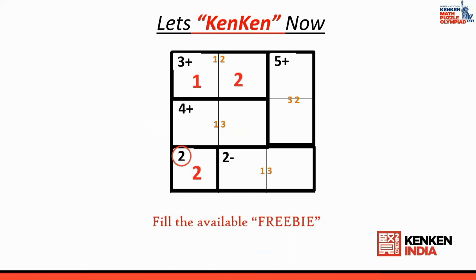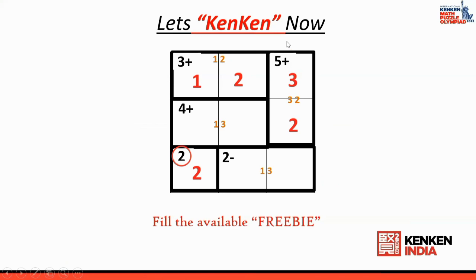Now in a KenKen puzzle, a 3 by 3 puzzle, we know that every row should have 1, 2 and 3, and every column should also have 1, 2 and 3. You see here 1 and 2 are already here. What is the missing number? Yes, 3 is the missing number. So this particular row I have completed. Now if you look at this cage, the option is 3 and 2. I have already put 3, so what is left over here is 2.